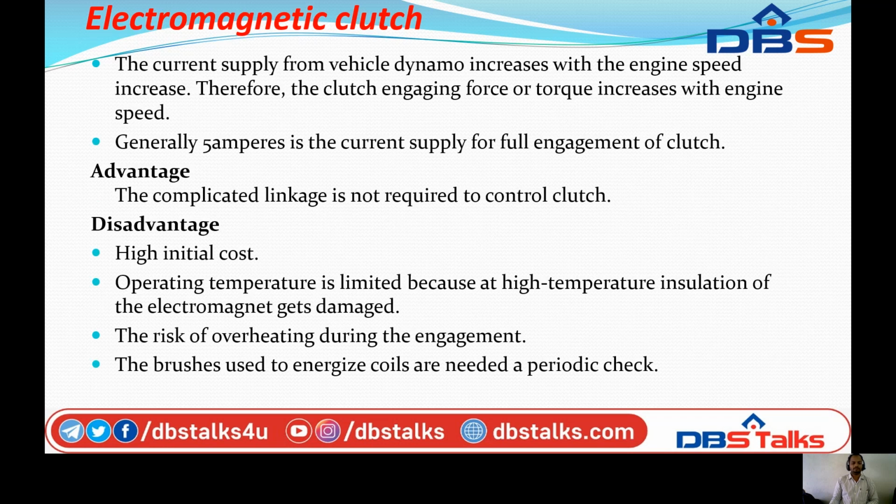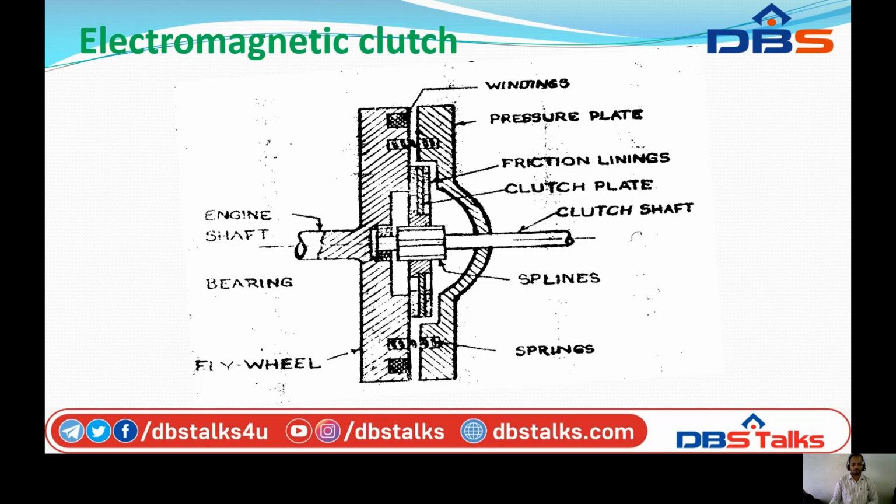The advantage is that a complicated linkage is not required to connect the control to the clutch. The disadvantages are high initial cost and limited operating temperature. There is a risk of overheating due to the engagement, and the brushes used to energize the coils need to be checked periodically. So this is the electromagnetic clutch.